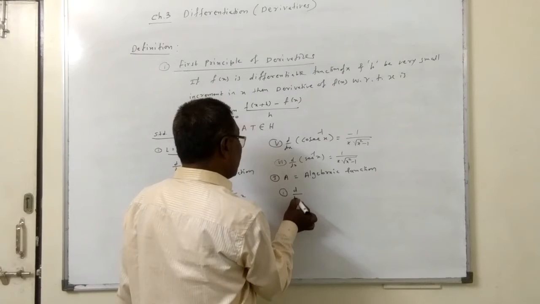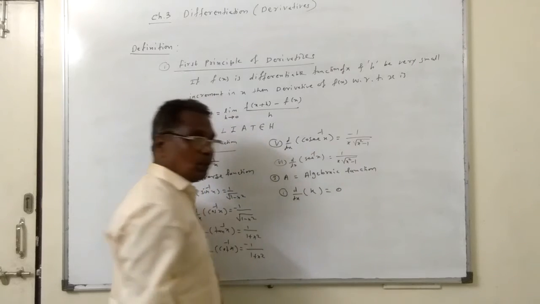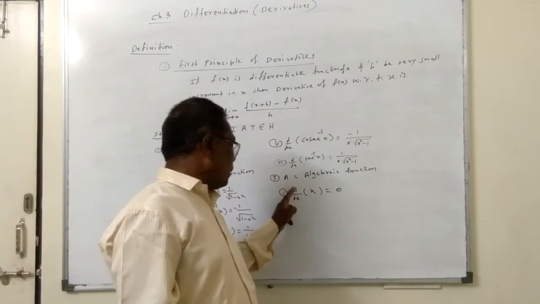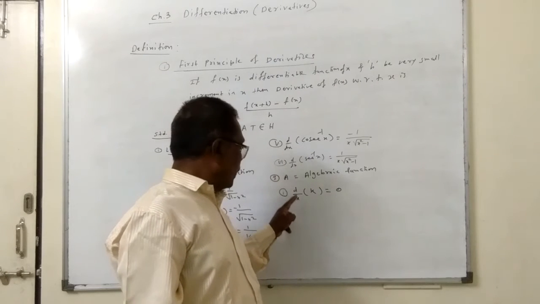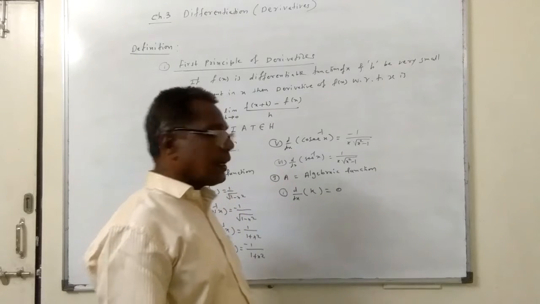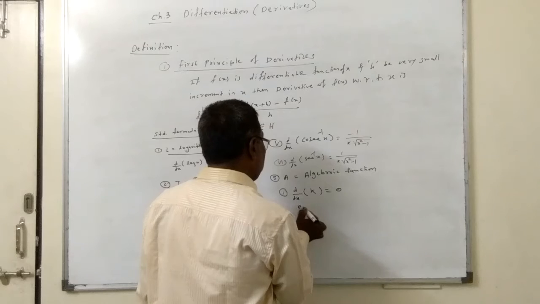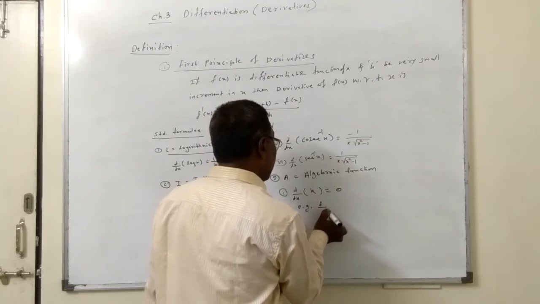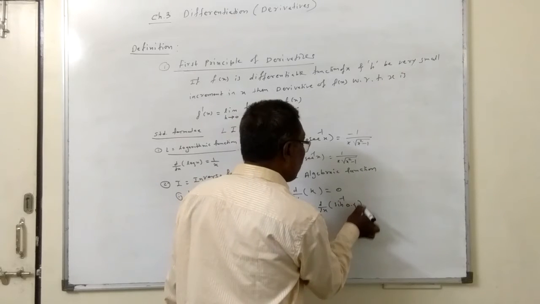The first formula is d by dx of k, where k is any constant, is equal to 0. Here d by dx means the derivative of this function with respect to x. If x is not there, then it is treated as a constant. For example, suppose d by dx of sine inverse 0.4.